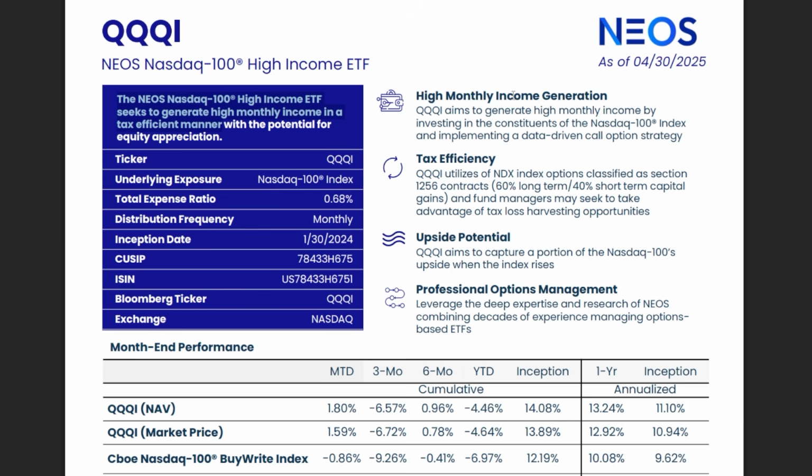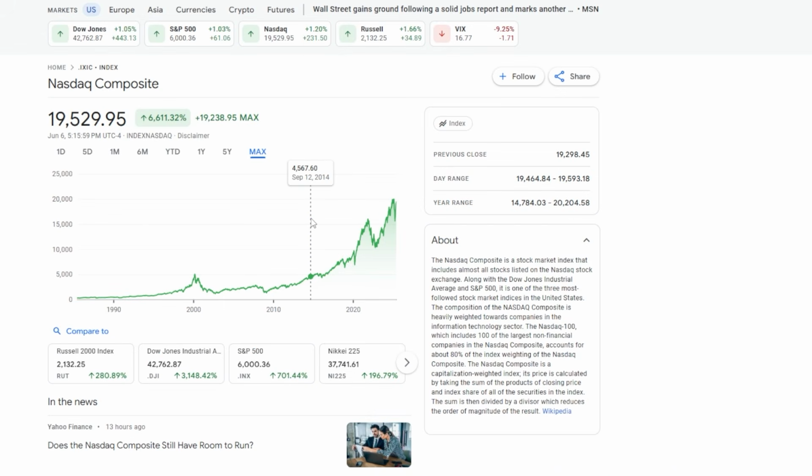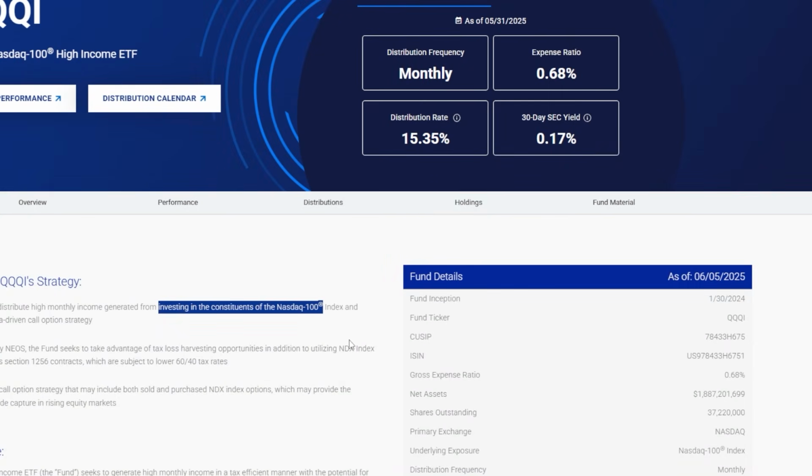Now, just to go over the basics, high monthly income generation, we already know that. Tax efficiency, once again, is very important, especially with a high income generating ETF like this one. Upside potential, capturing some upside in the Nasdaq 100, the underlying, if of course the index rises. And of course, this ETF is managed by professional option managers. Now going a little bit deeper into the NEOS Nasdaq 100 High Income ETF, as it says right here, this ETF invests in the constituents of the Nasdaq 100 index.